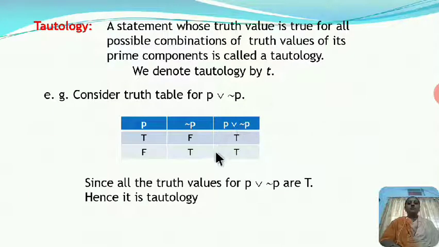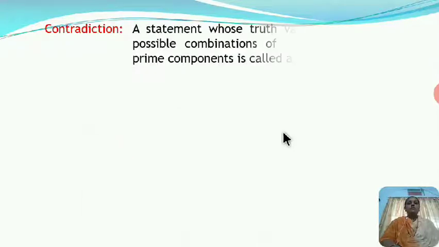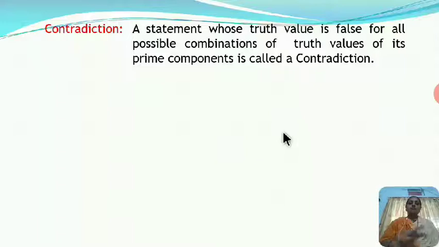Now next is the definition of contradiction. When it is a tautology, the truth value is true. Now for the contradiction, the truth value of the statement is false for all the possible combinations of truth values of prime components. Then we say the statement is a contradiction.